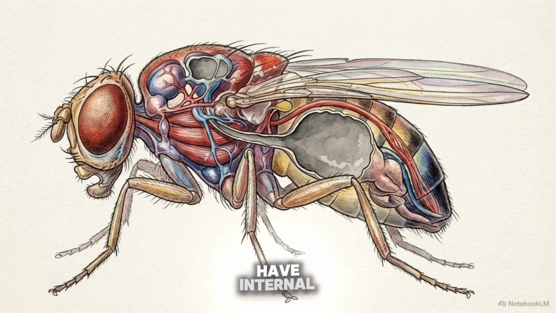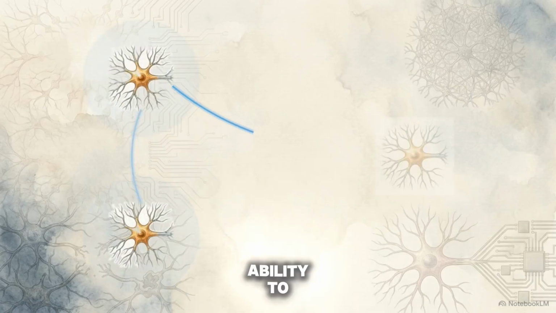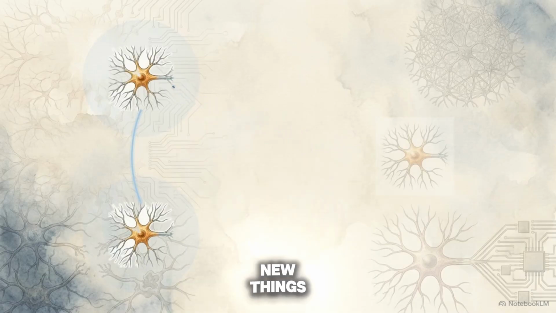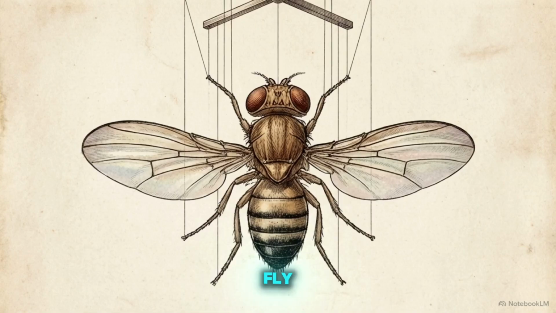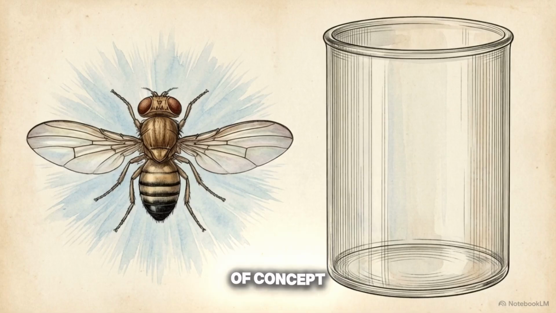The model does not have internal states like genuine hunger or long-term memory. It also lacks plasticity, which is the brain's ability to physically change its synaptic connections over time to learn new things. Right now, this digital fly is not a conscious organism. It operates as a biological puppet exhibiting emergent reflexes. The fly is a proof of concept.